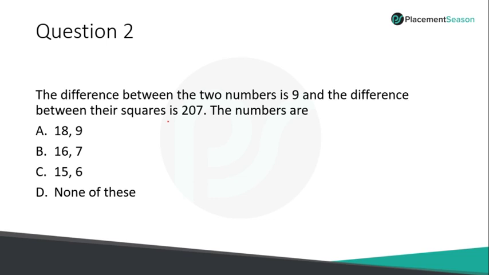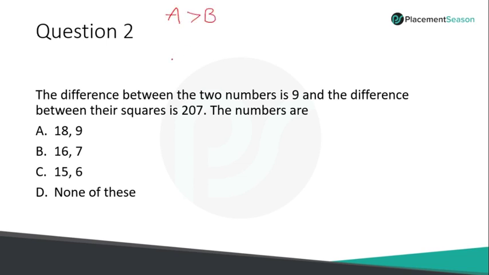And I hope many of you have got the answer by this time. Now we'll look at the solution. Read the question very carefully. The difference between two numbers is 9. So let me take the numbers as A and B, where A is greater than B.